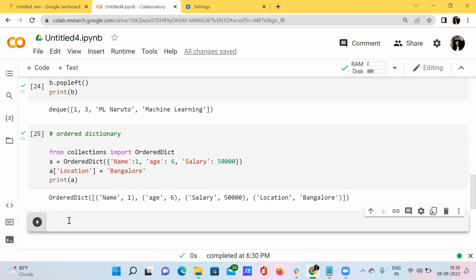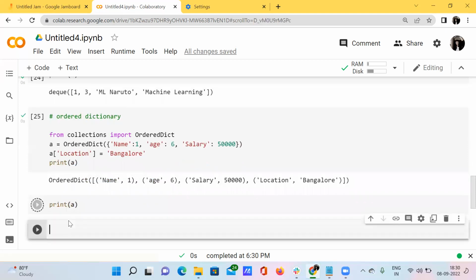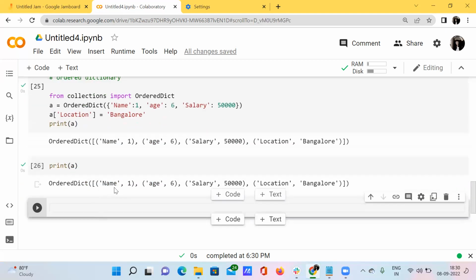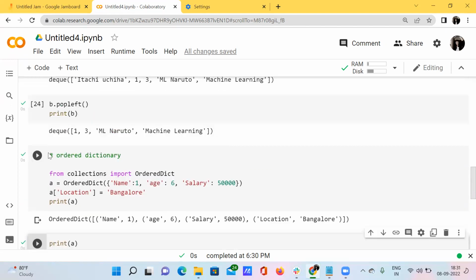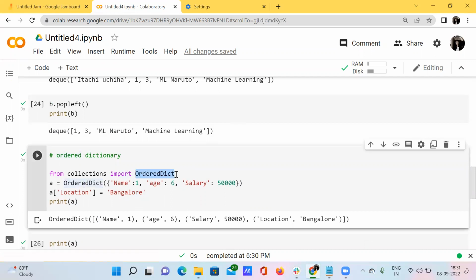And if I print out the variable again, the order will not change. See here, the order will be the same: name, after that age, after that salary, after that location. How is it happening? Because see here, what we have done is imported the ordered dictionary.